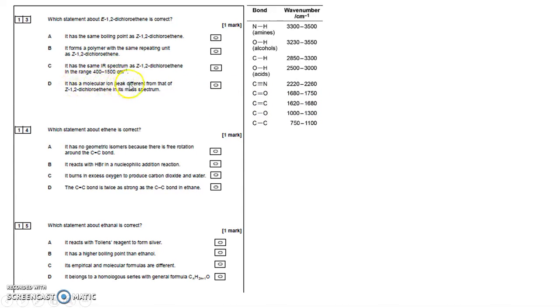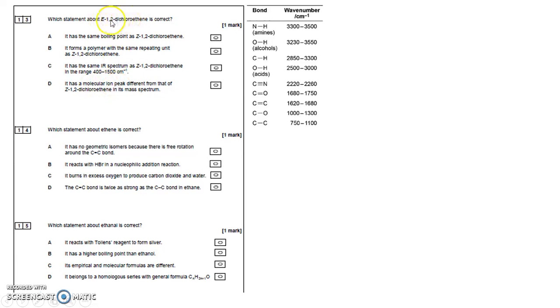It has a molecular ion peak different from that of Z. Well, what happens in molecular ions is that these molecules lose an electron, and when they lose an electron, they get a positive charge, and the positive charge then is called a molecular ion, and you can measure the relative formula mass of that ion.